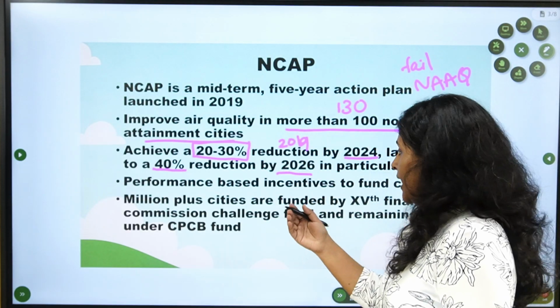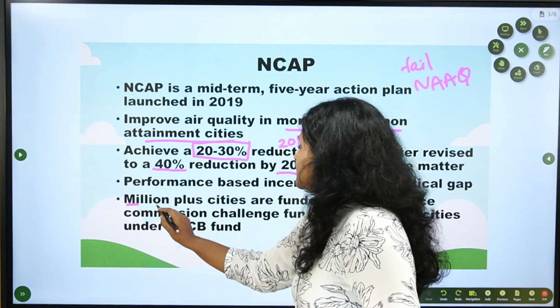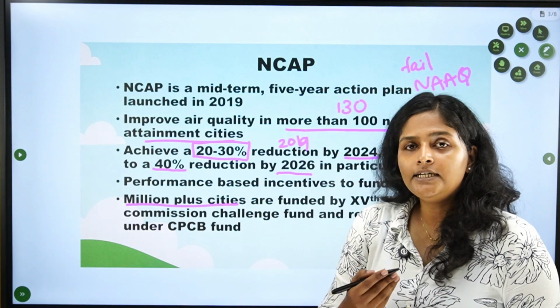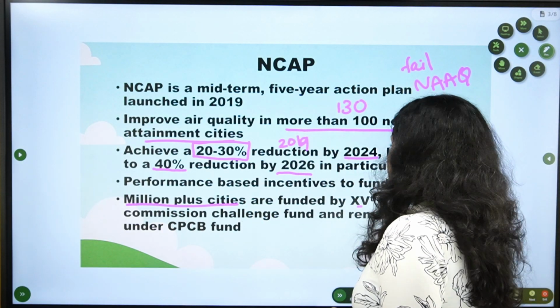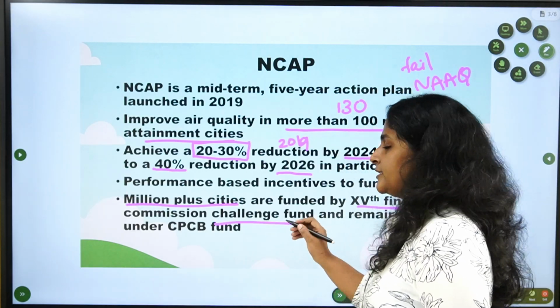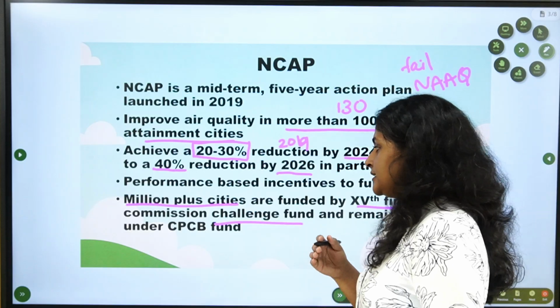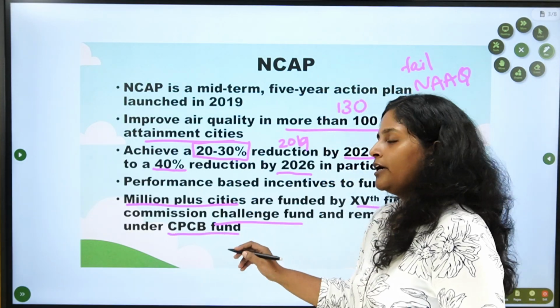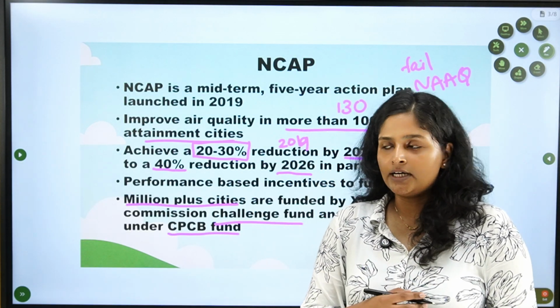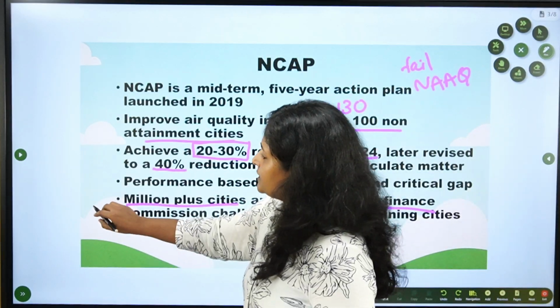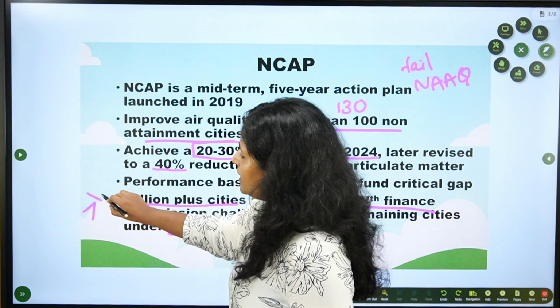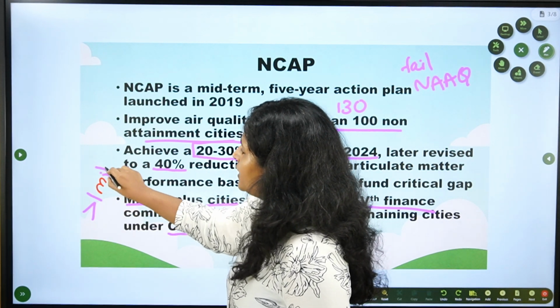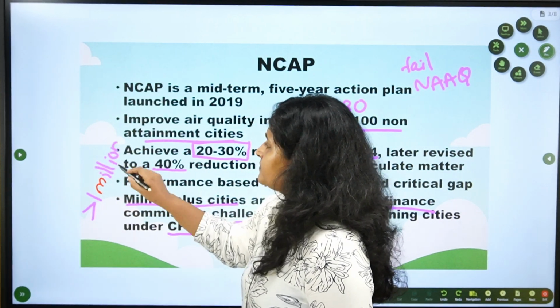And for million plus cities, the fund is from the 15th Finance Commission Challenge Fund. And for other cities, the fund is from the CPCB fund or Central Pollution Control Board fund. What are million plus cities? Cities whose population is greater than 1 million are called million plus cities.